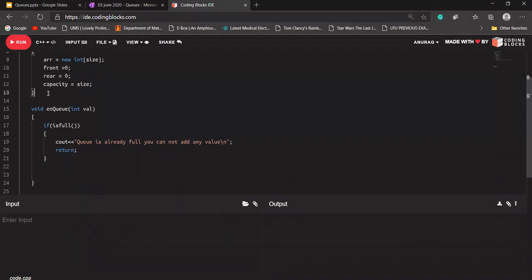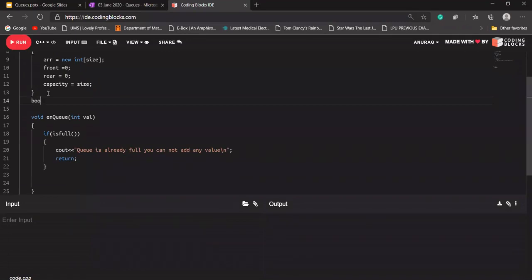Let's say first I'm designing my isFull function. This will return a bool value, isFull.